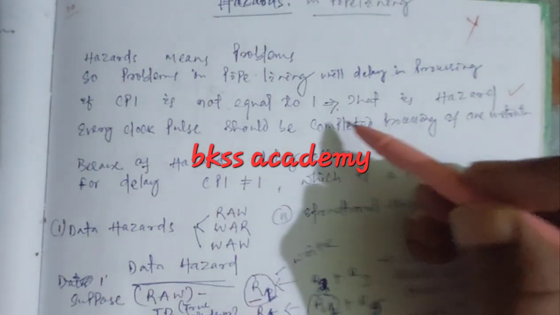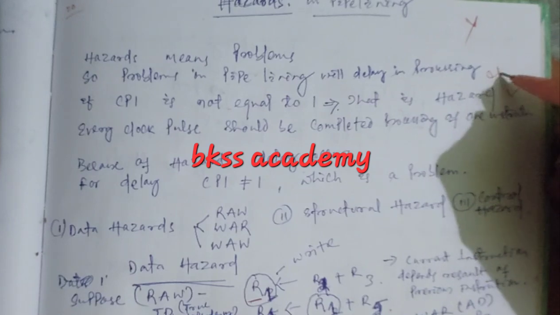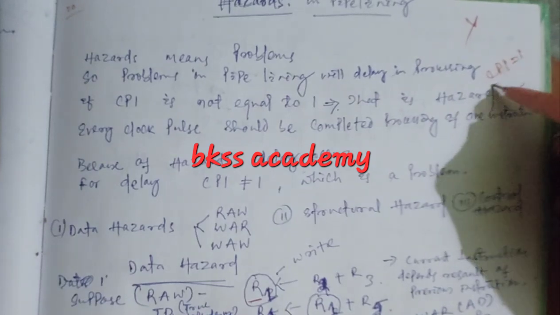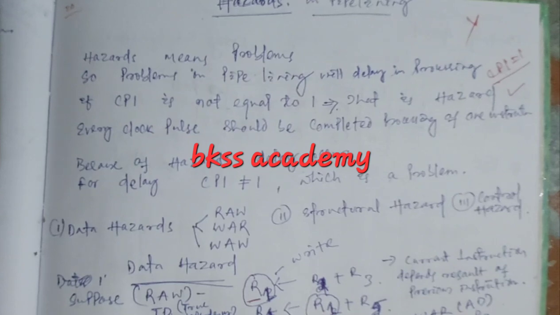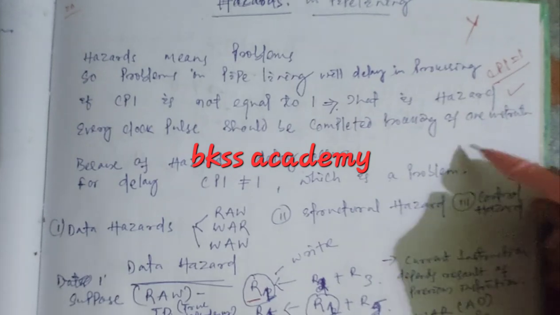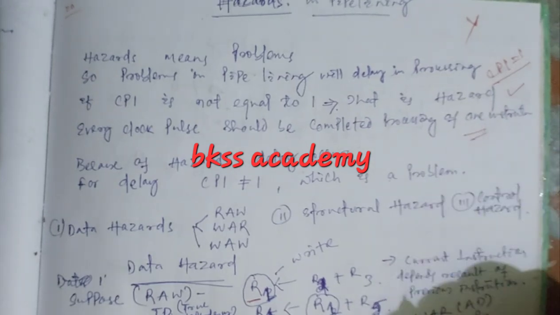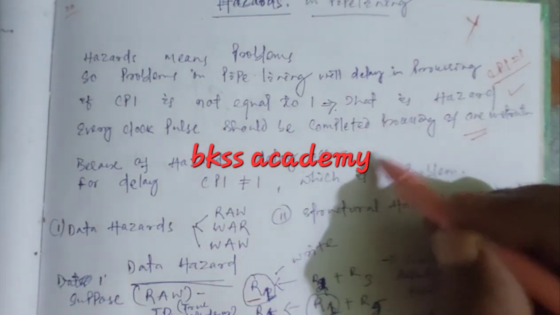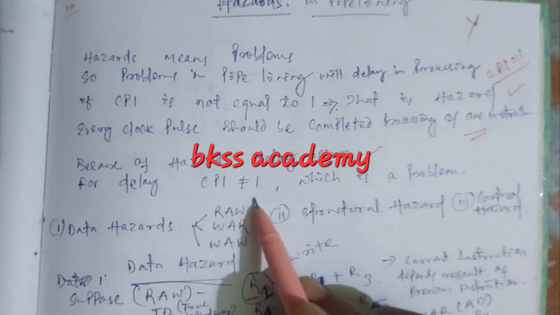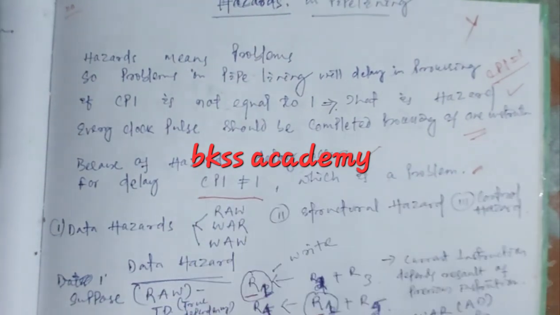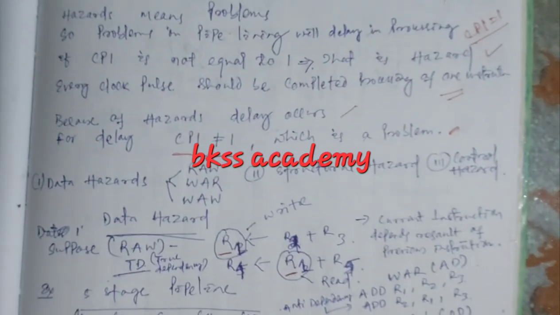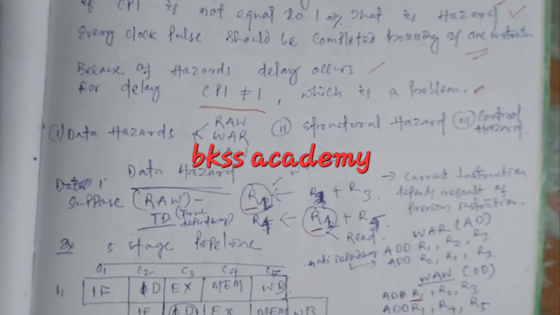When CPI is equal to 1, that means pipelining is working successfully. Every clock pulse should complete the processing of one instruction. Because of hazards, delay occurs. For delay, CPI is not equal to 1, which is a problem. When CPI is not equal to 1, that means the pipeline is under hazards.